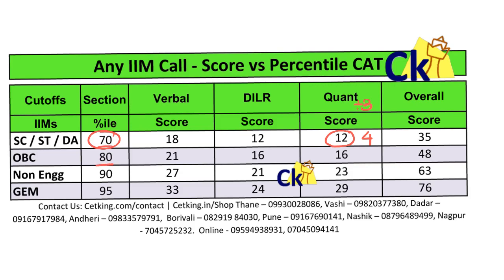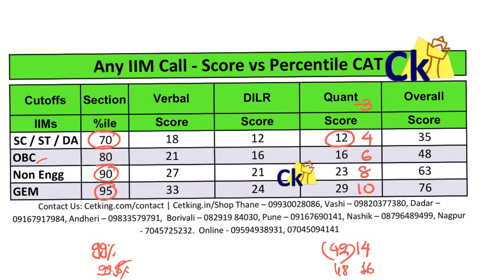70 percentile. 80 percentile for OBC students is 16 divided by 4, almost 6 questions correct. 90 percentile is 23 divided by 3, 8 questions correct. 95 percentile is 30, 10 questions correct. 99 percentile is 14 questions correct, which is almost 42 marks. And if you further want to go high, 99.5 percentile is 16 questions correct. Okay, so 48 marks.